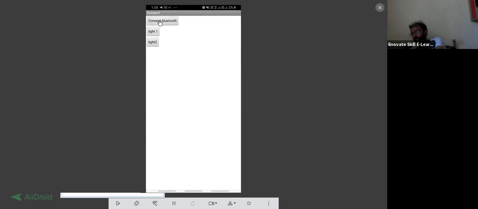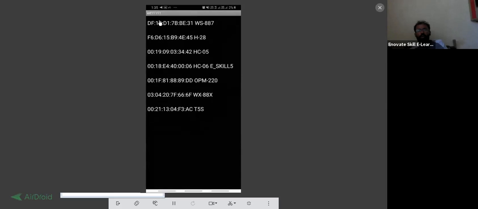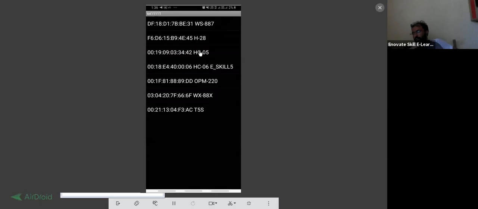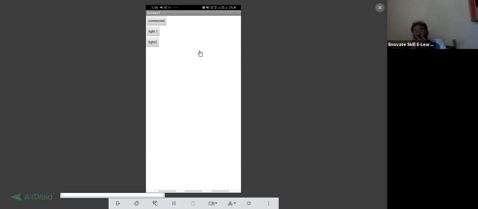So over here, we have to click on connect. Yes, as I'm going to click on this connect part, it is showing the list of available Bluetooth devices. So over here, I'm going to select that SC05, that is third number. This one is SC05. So I'm going to select it, and it will get connected. It's showing connected. So my Bluetooth device is connected.